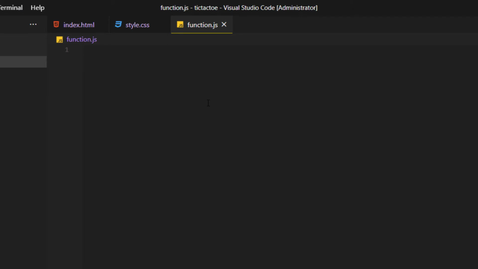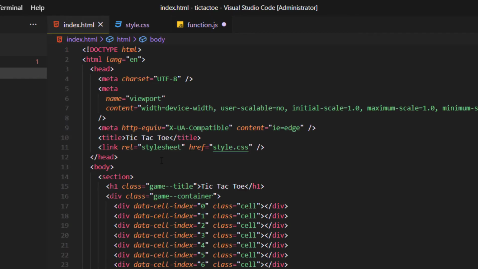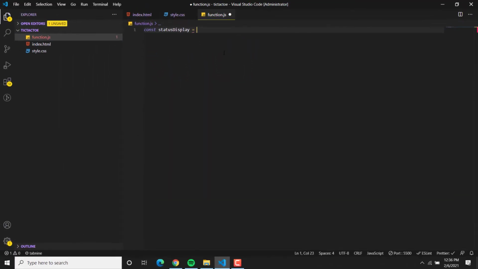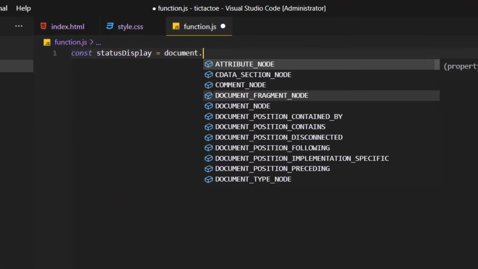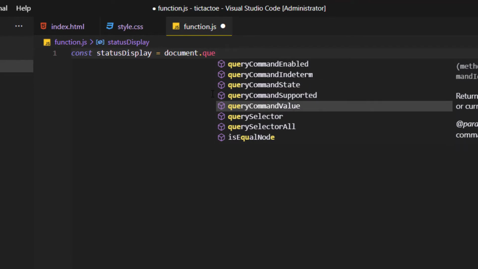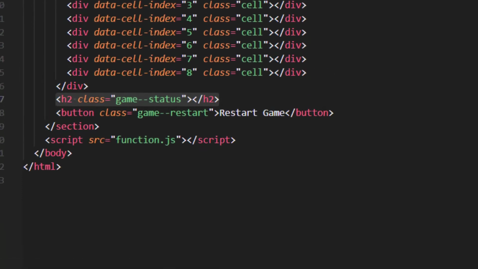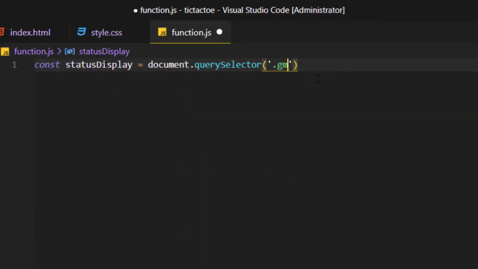We start at the beginning with status display, where we need to introduce status display. Well, actually status display is this h2 tag here. So yeah, it's document.querySelector, and it's, let me just see, game status.